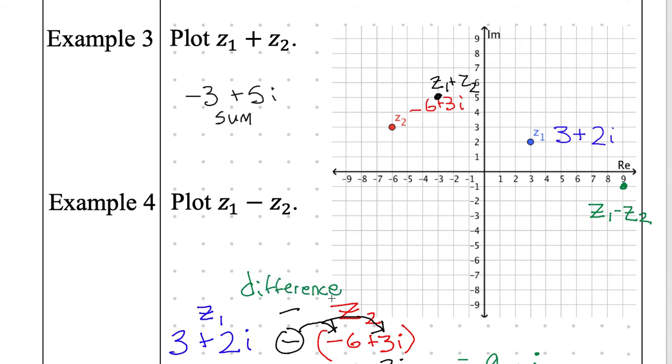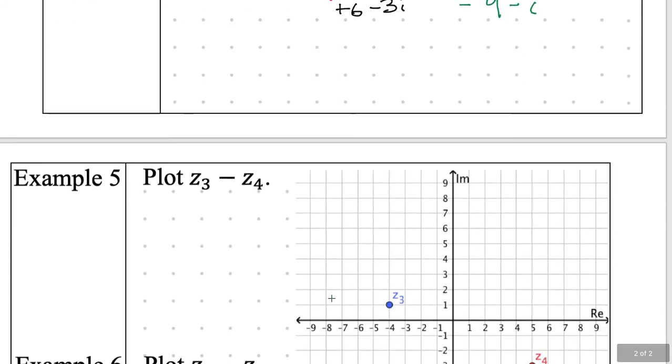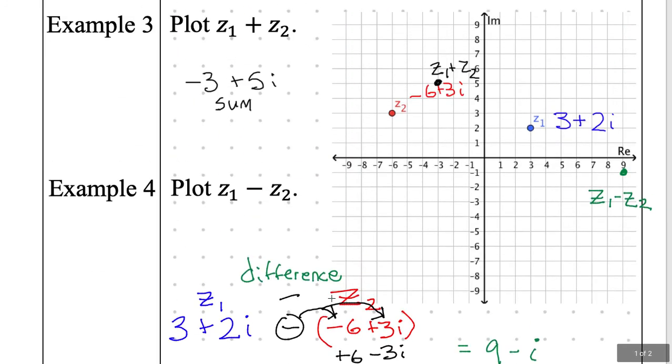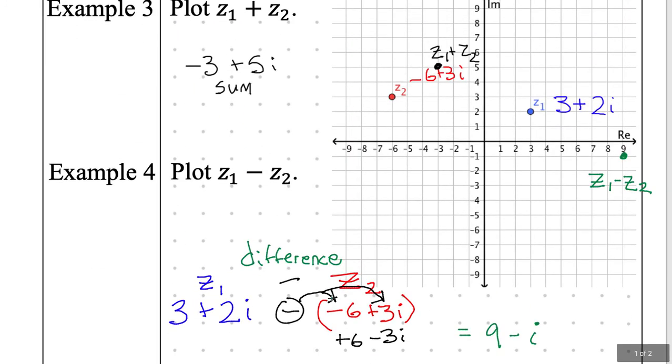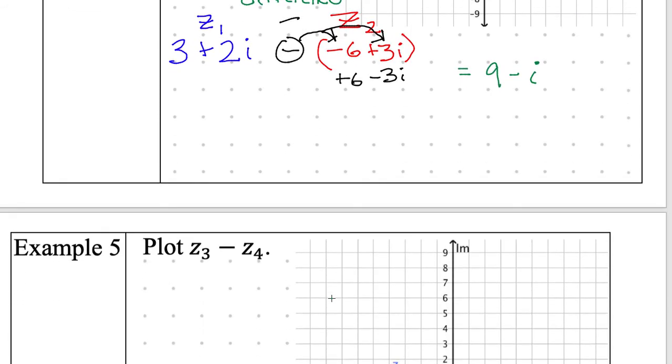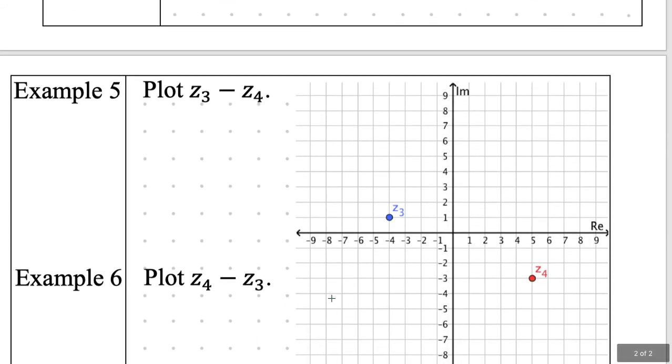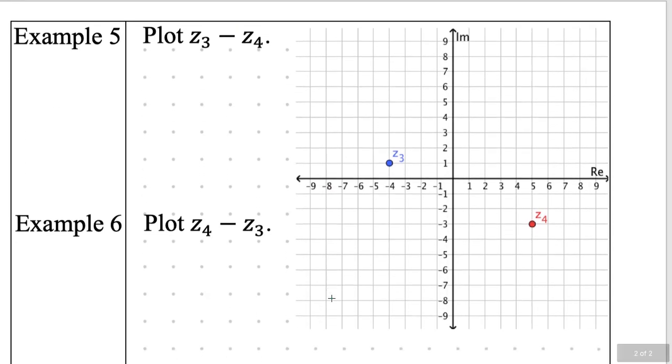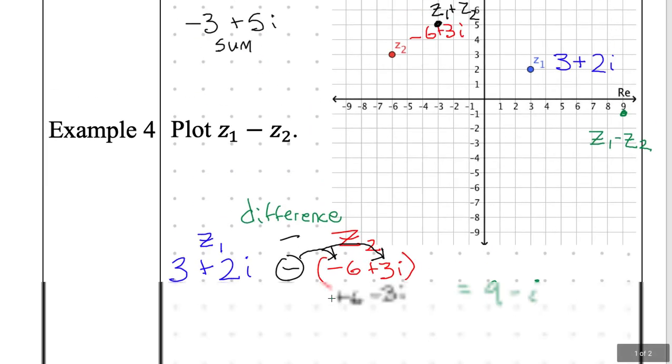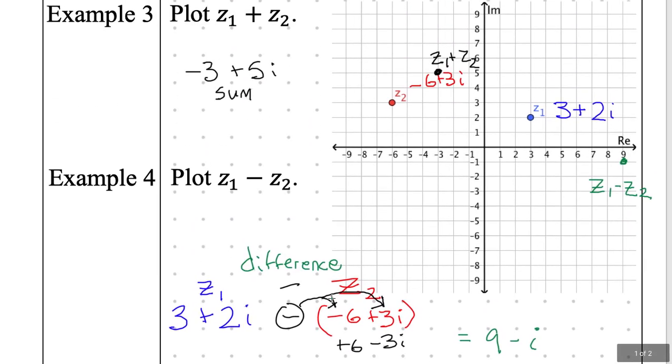Do we have anything on the back? Yes, we have 2 more. These two you're going to do on your own with help from your neighbors, not with Mr. Sindel unless you really, really need it. Do example 5 and example 6, and then you are going to be done. So, everyone right now, example 5, example 6, do it by yourself with the help of your neighbors. Good luck.